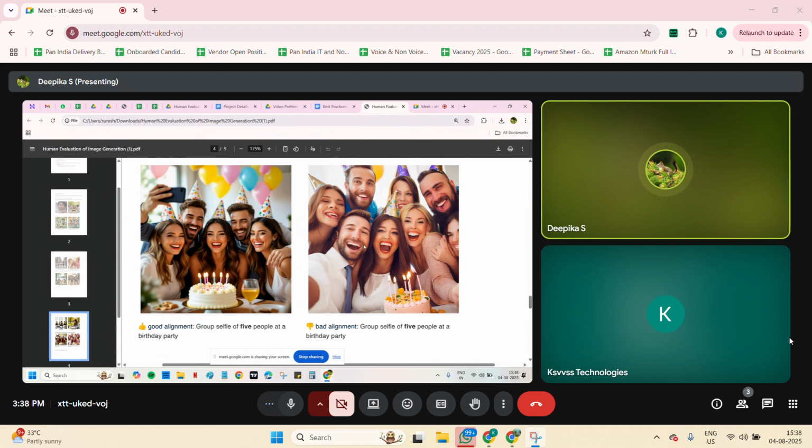Now we'll see the second image. In the second image we have 6 people, and they are also celebrating at a birthday party, but the number is differing. Particularly for text alignment, whatever they are telling in the prompt should be followed exactly, mainly the numbers. So the first image will come under good alignment, and the second image will be a bad alignment.